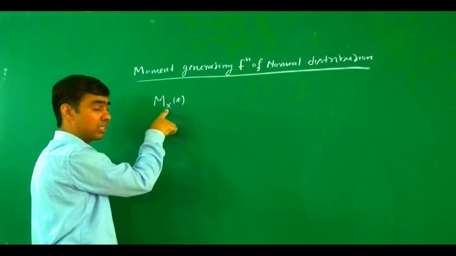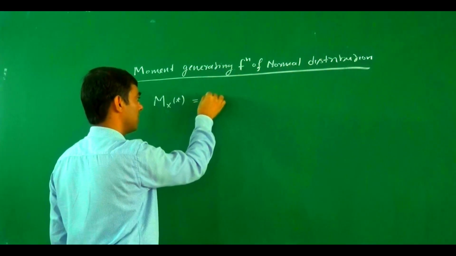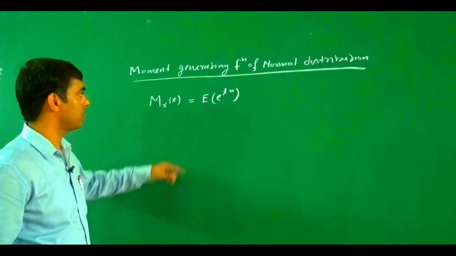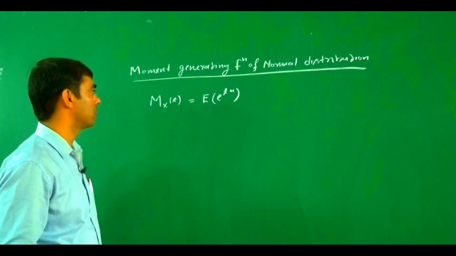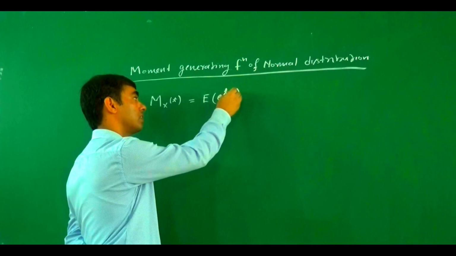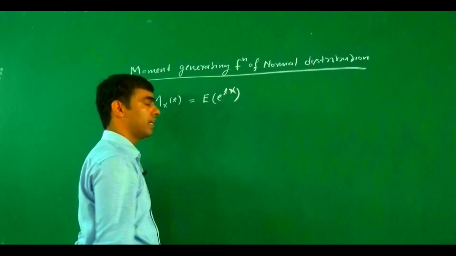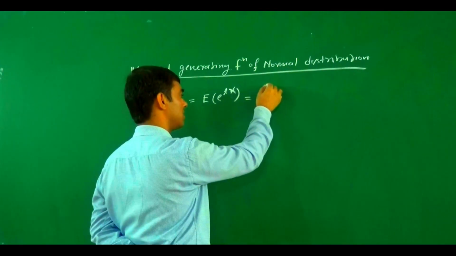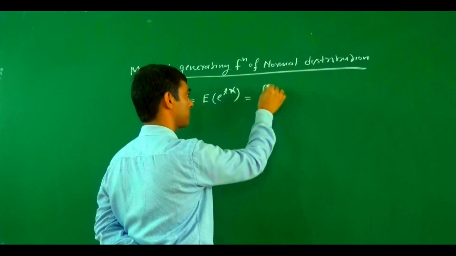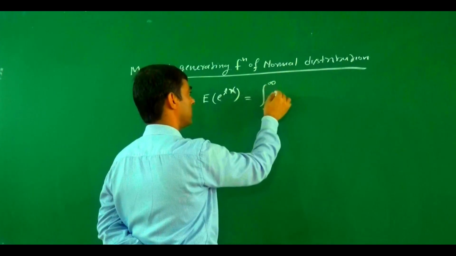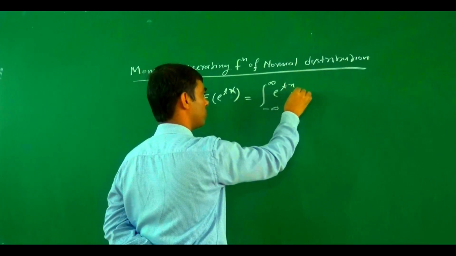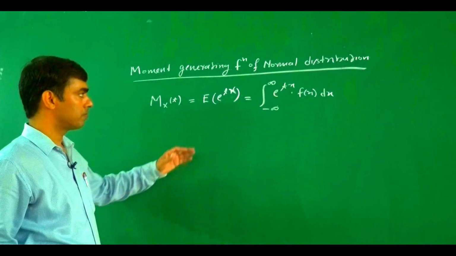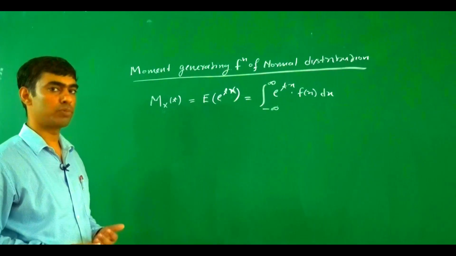Here the random variable X is a continuous random variable. This is equal to the expected value of e to the power tX. In the case of a continuous probability distribution, the expected value of e to the power tX becomes the integral from minus infinity to infinity of e to the power tx times f(x) dx. Now, what is f(x)? f(x) is a probability density function.